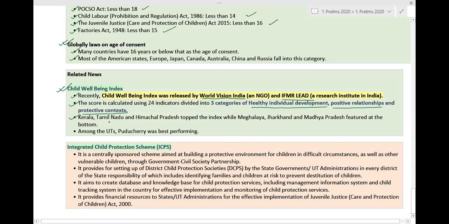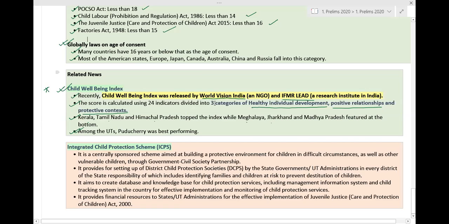Kerala, Tamil Nadu, and Himachal Pradesh topped the index, while Meghalaya, Jharkhand, and Madhya Pradesh featured at the bottom. So Kerala, Tamil Nadu, and Himachal Pradesh are the 3 states that have topped, and Meghalaya, Jharkhand, and Madhya Pradesh performed at the bottom. Among the union territories, Puducherry was best performing. This is important information, the Child Well-being Index, you should be learning about it.